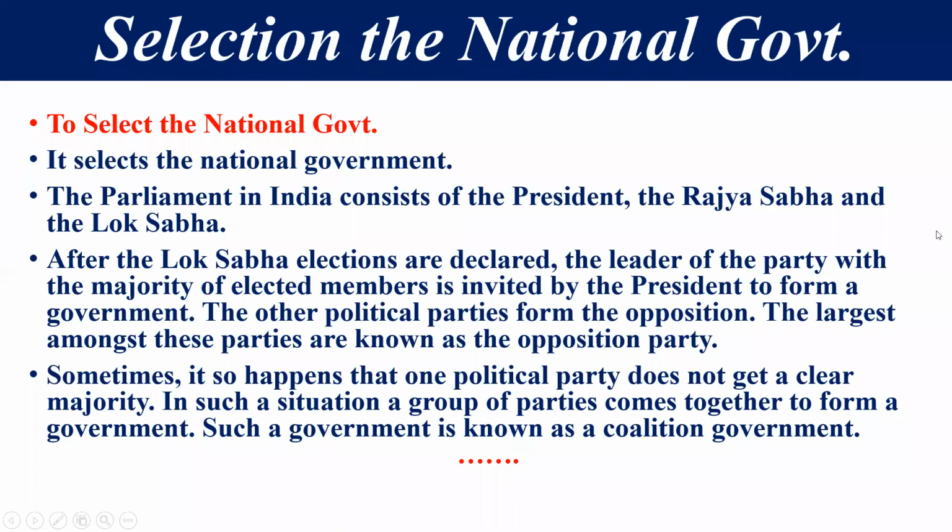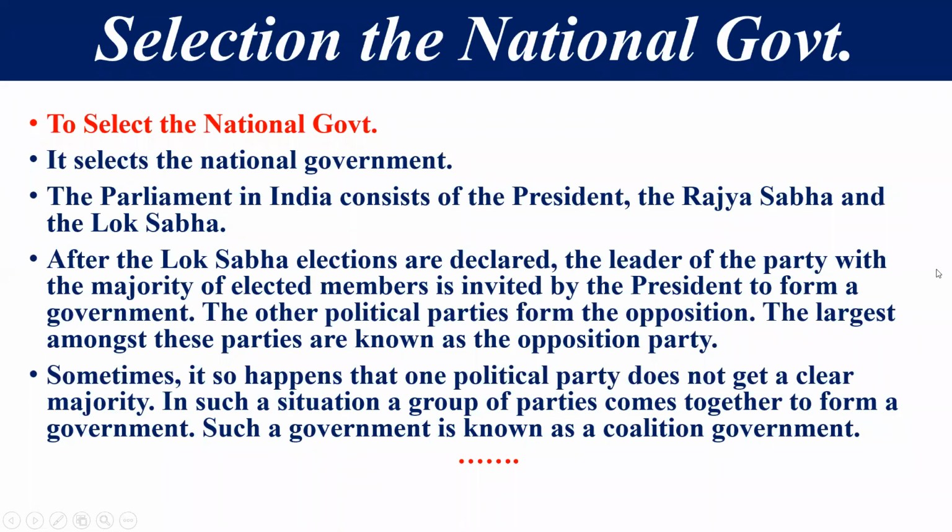Right, students? Now, after the Lok Sabha election is completed, the political party which gets a majority forms the government, and the leader of that particular political party is invited to form the government.